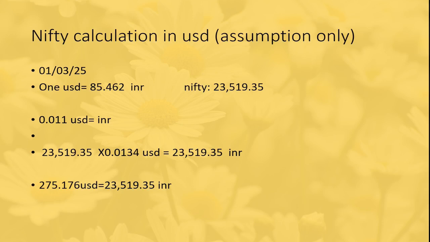That means when Nifty is 23,519.35 INR, it can be bought for 275.176 USD.